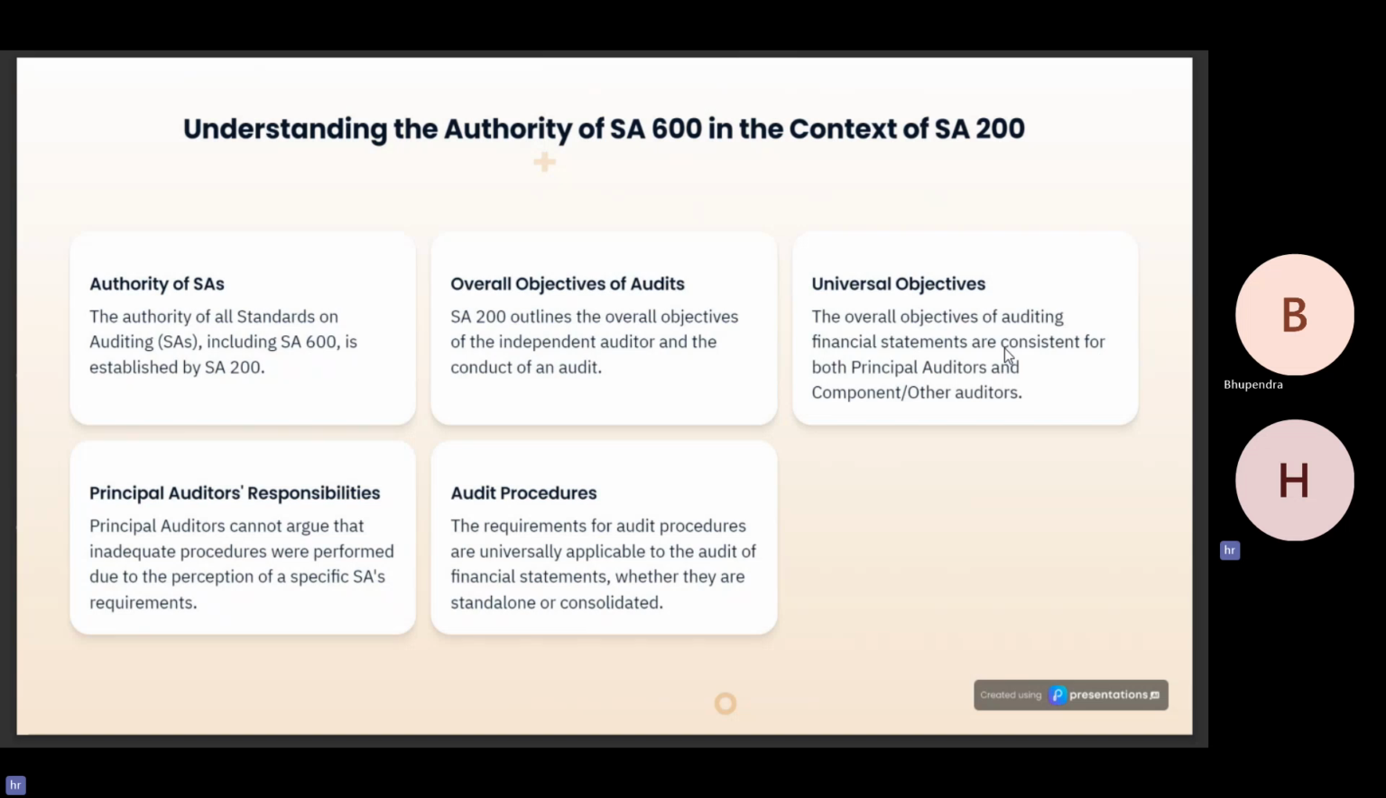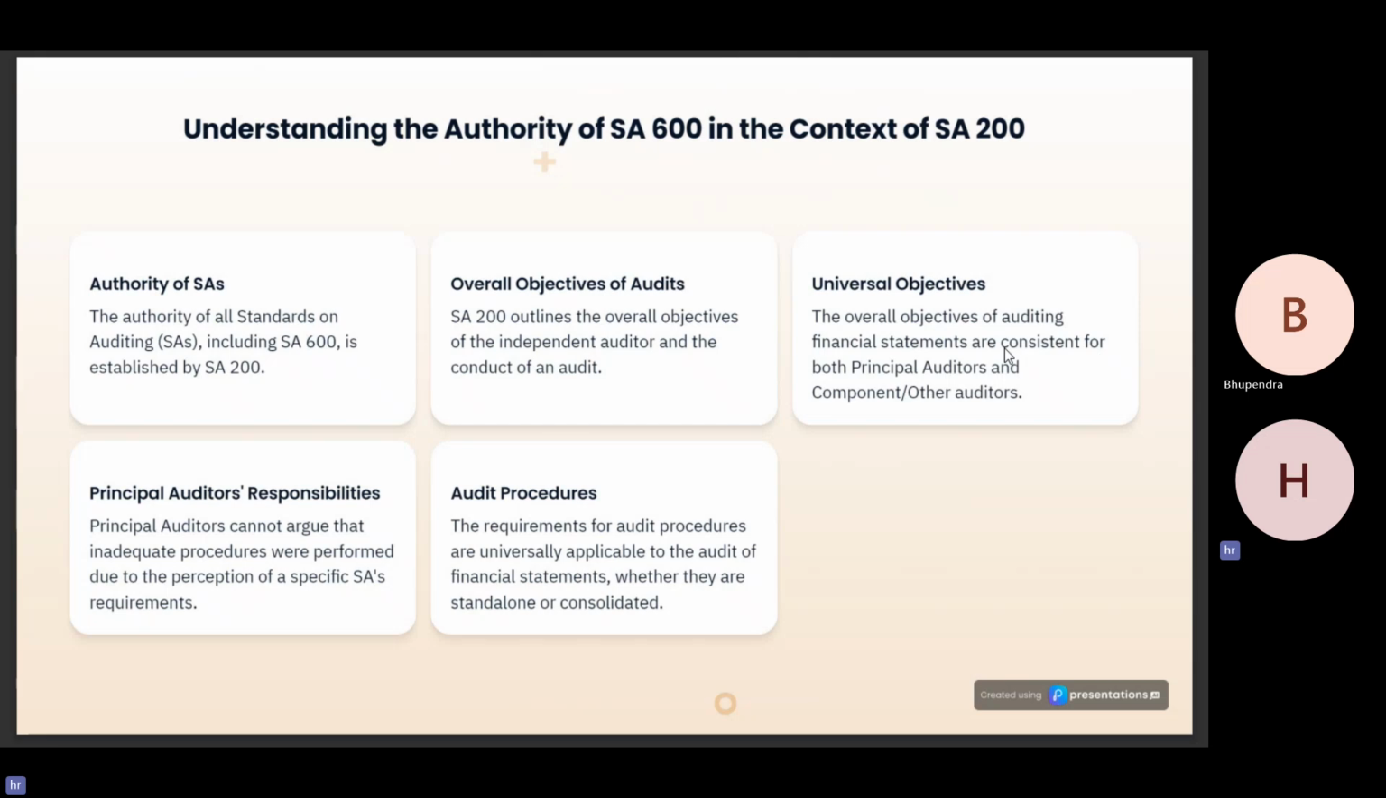Now, understanding the authority of SA 600 in the context of SA 200. SA 200 specifies the overall objectives of the auditor, that the auditors have to obtain reasonable assurance that the financial statements as a whole are free from material misstatement, whether due to fraud or error. So NFRA here says that even if you misinterpreted SA 600, you still have to comply with SA 200, because SA 200 specifies the overall objectives of the auditor and SA 200 prevails over all of the SAs of auditing.